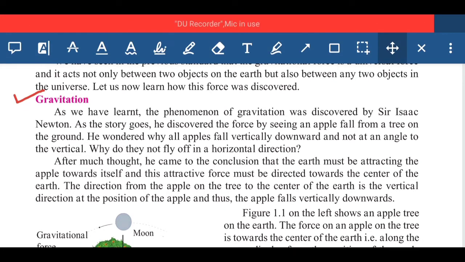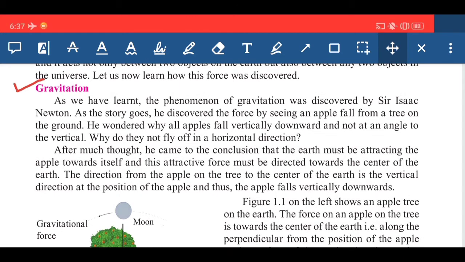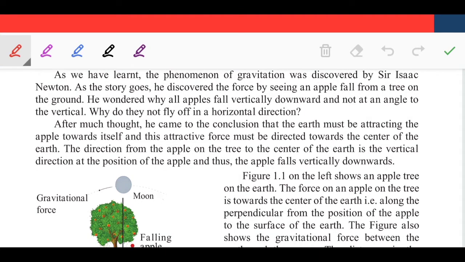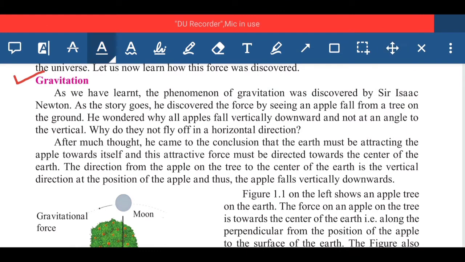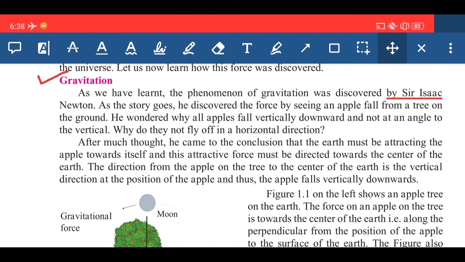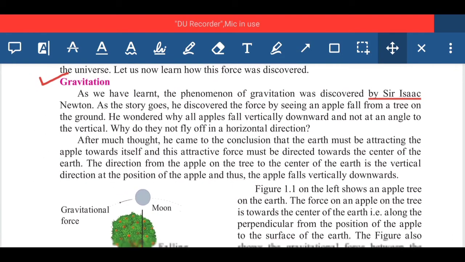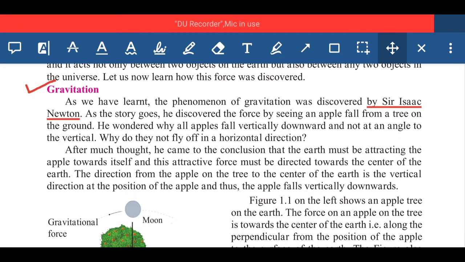Now what is gravitation? As we have learned, the phenomenon of gravitation was discovered by Sir Isaac Newton. So Sir Isaac Newton was the scientist who discovered this phenomenon or the concept of gravitation. So you have to underline the name of this scientist, Sir Isaac Newton. As the story goes, he discovered the force by seeing an apple fall from the tree on the ground, and he wondered why all apples fall vertically downward and not at an angle to the vertical. Why do they not fly off in the horizontal direction?